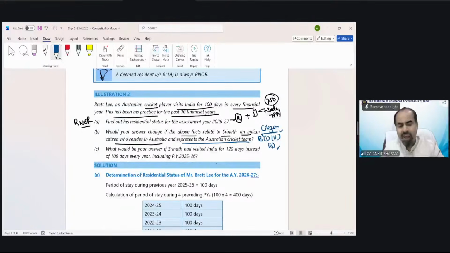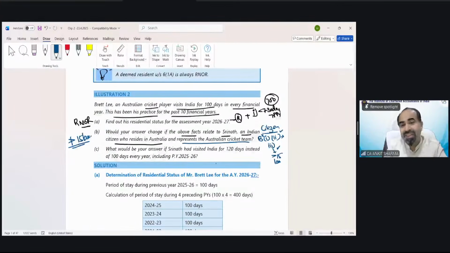If he does not have income of more than 15 lakh rupees, then he will fall in category 2. And if he does have income exceeding 15 lakh rupees, then he will fall in point number 3 of that category. Clear? So suppose he does not have income exceeding 15 lakh. Now we will solve it.